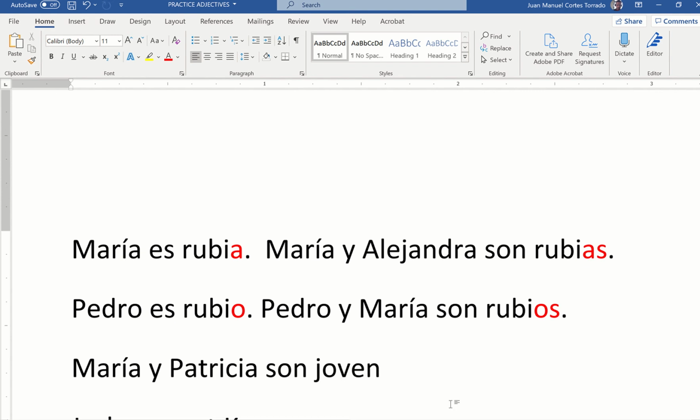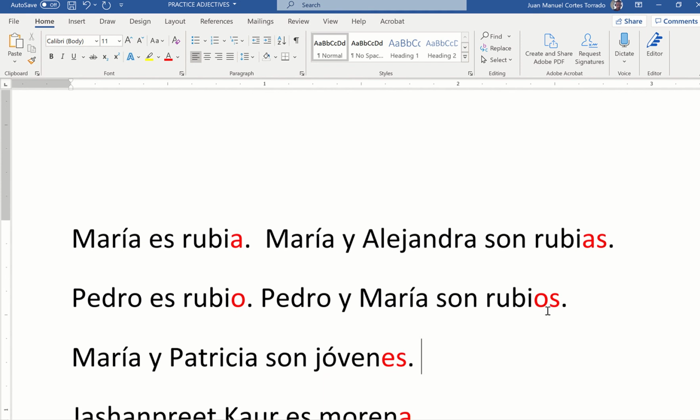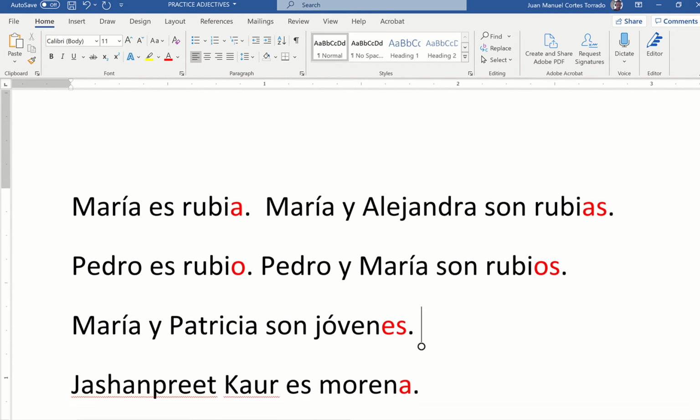But the plural, if I have a consonant, is going to be es at the end. So this es is the plural form. Why? Because this one is a consonant. So it's pretty easy. When you have a vowel, the plural form is just s. But if you have a consonant, the plural form is es. Okay?